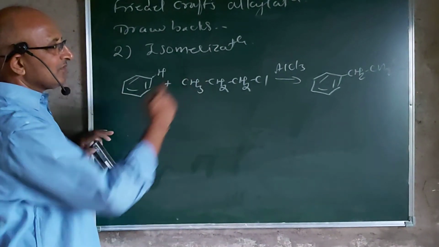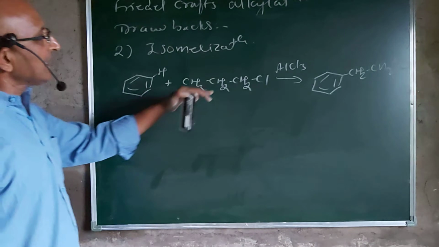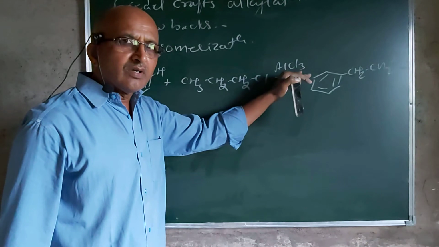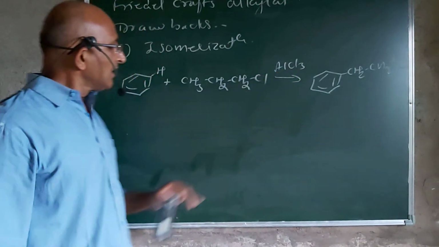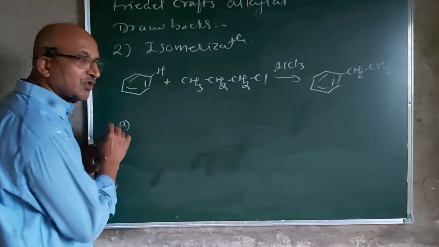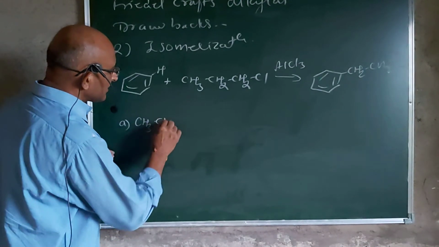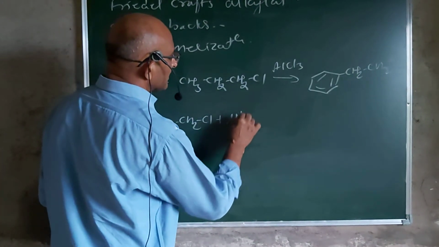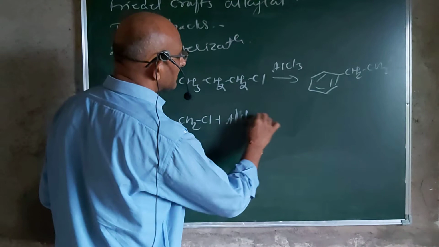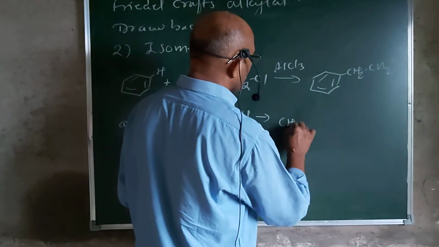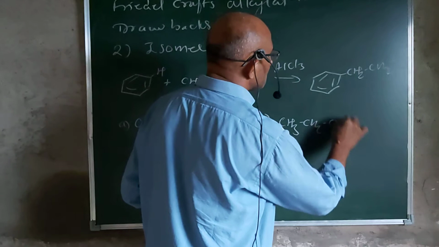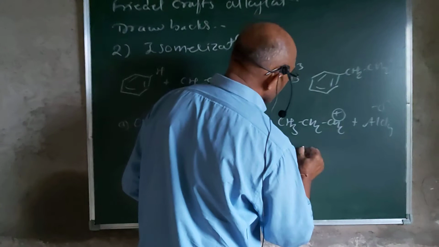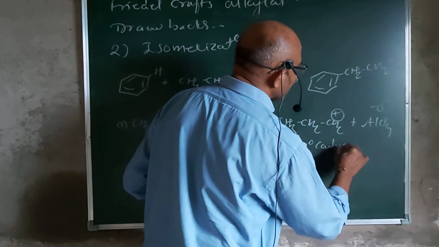But when we study the mechanism, we have discussed that the alkyl halide, in the very first step, reacts with the Lewis acid. That is the step of formation of the electrophile. So here CH3CH2CH2Cl reacts with AlCl3, and you get CH3CH2CH2+ AlCl4-. Means we are getting the formation of a primary carbocation, which acts as an electrophile.